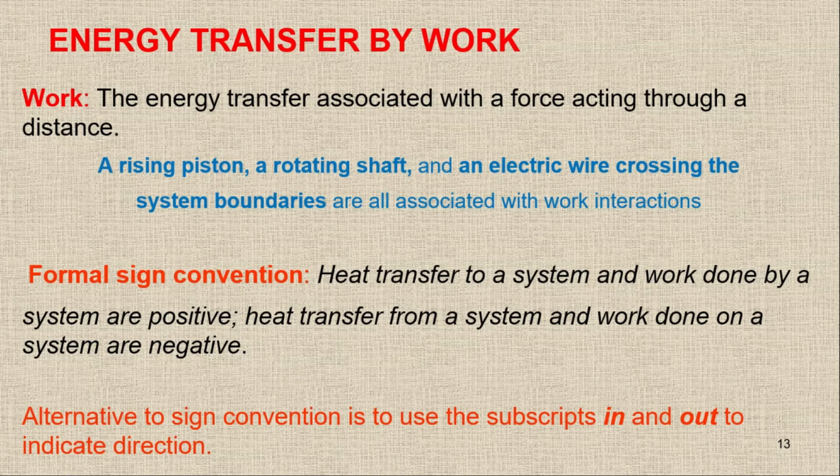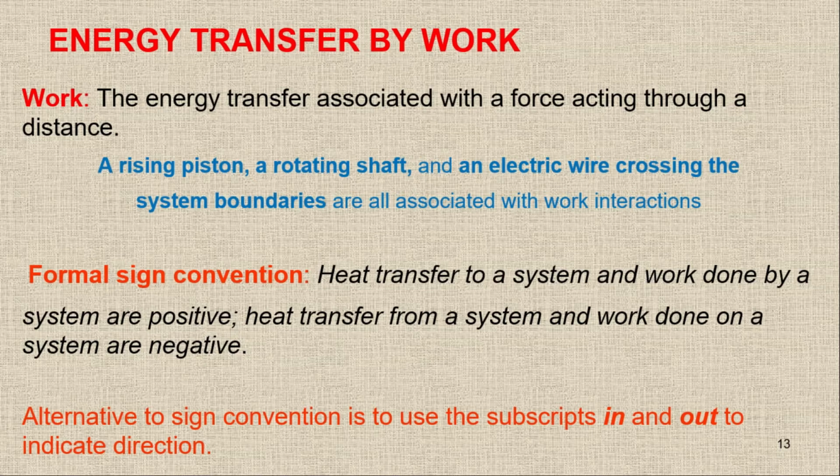An alternative to the sign convention is to use the subscripts in and out to indicate direction. I think this is the easiest way, because sometimes there is confusion about whether the heat transfer going in is positive or the heat transfer coming out is positive.